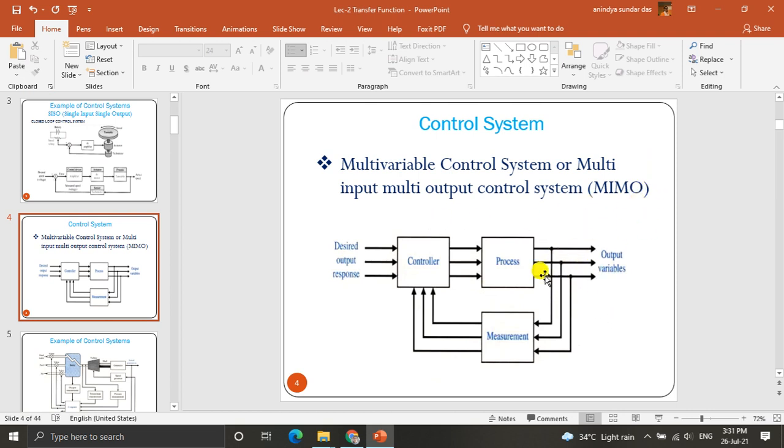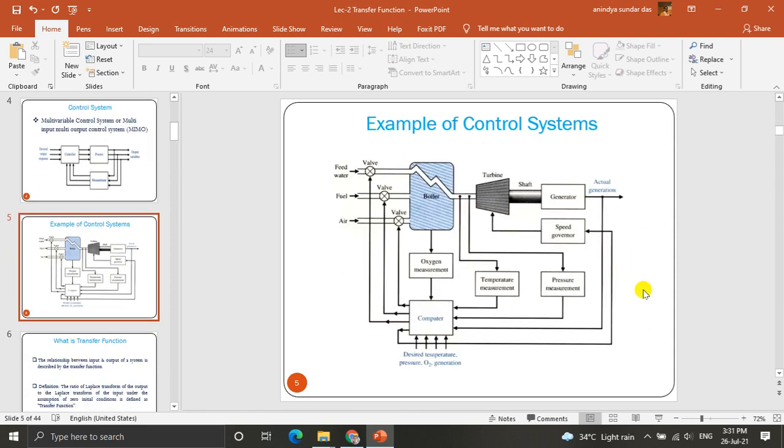And this is the example of MIMO, multiple input multiple output system. We can have multiple outputs that we measure through feedback and apply to the controller, and the desired output response, that is the reference input, we can compare and apply to the controller, so we can control the process to get the desired output.